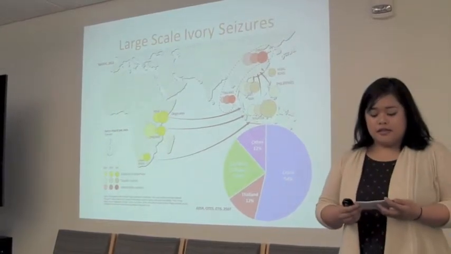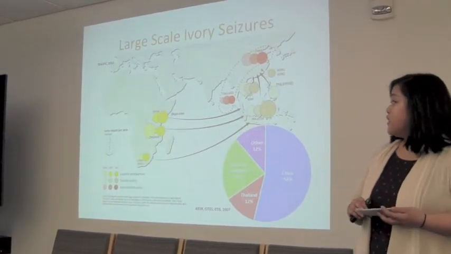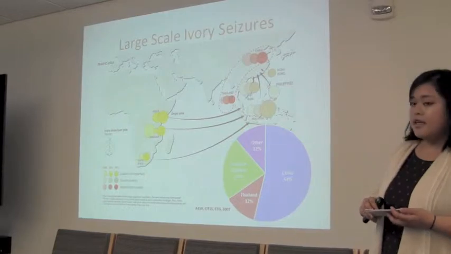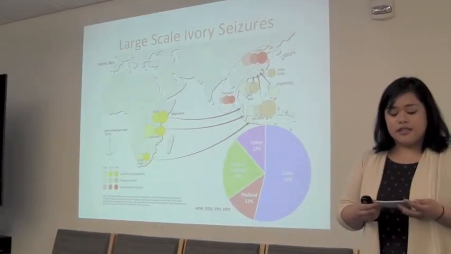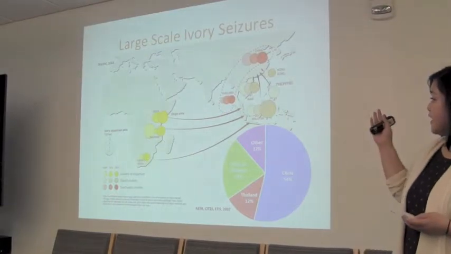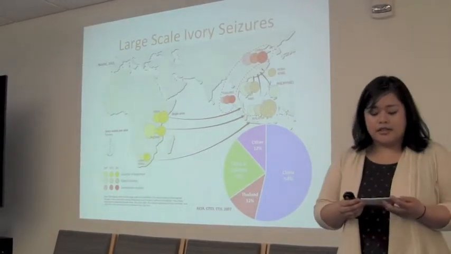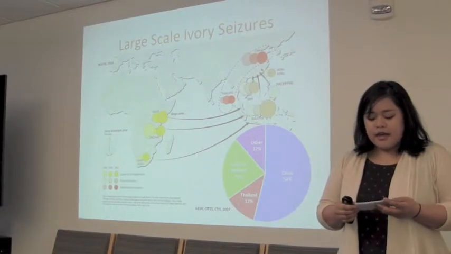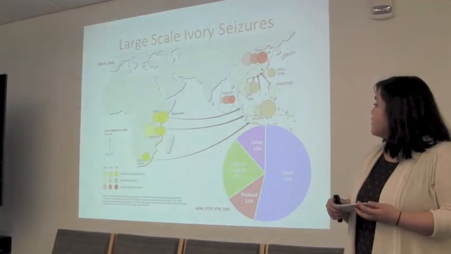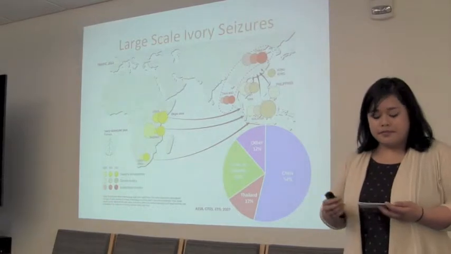This map shows the global ivory trade using information from seizure data. As you can see, the map shows the primary origin, transit, and destination countries. China and Thailand nowadays are the primary markets for illegal ivory. Ivory also goes through Vietnam and the Philippines, but the markets there are much smaller.